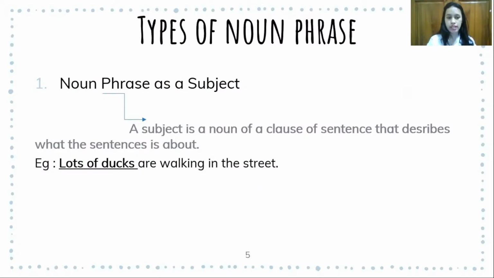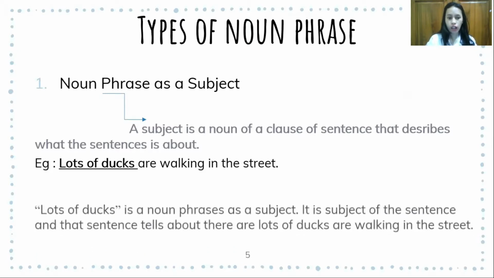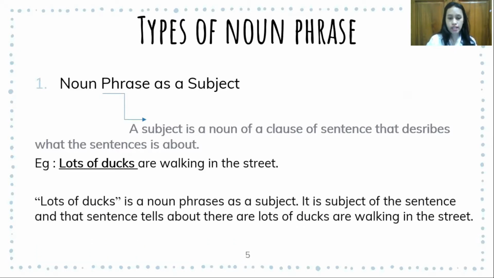Here is the example, as you can see in the slide: a lot of ducks are walking in the street. From this sentence, a lot of ducks is a noun phrase as a subject. It is the subject of the sentence, and the sentence tells about there are lots of ducks walking in the street.